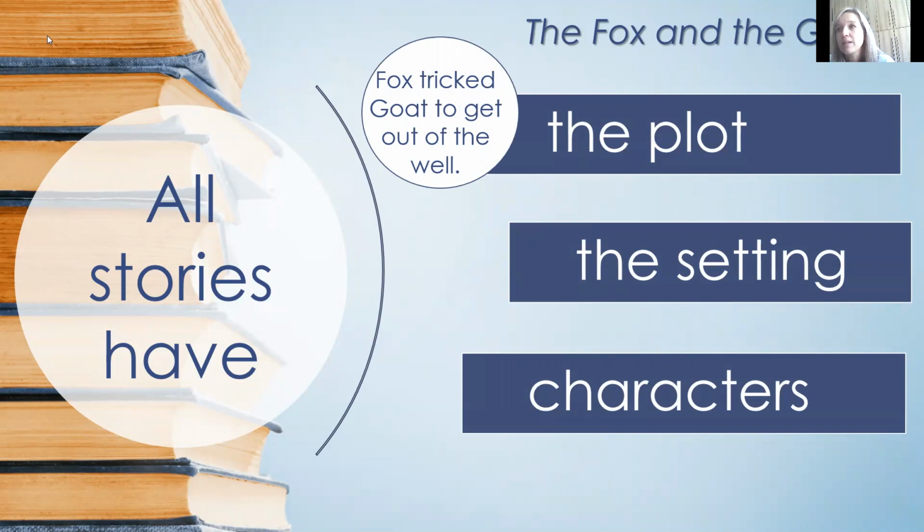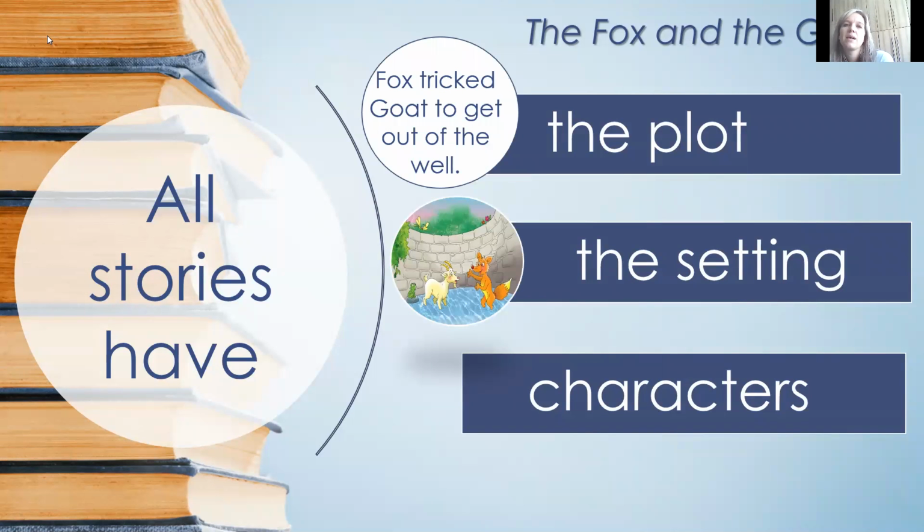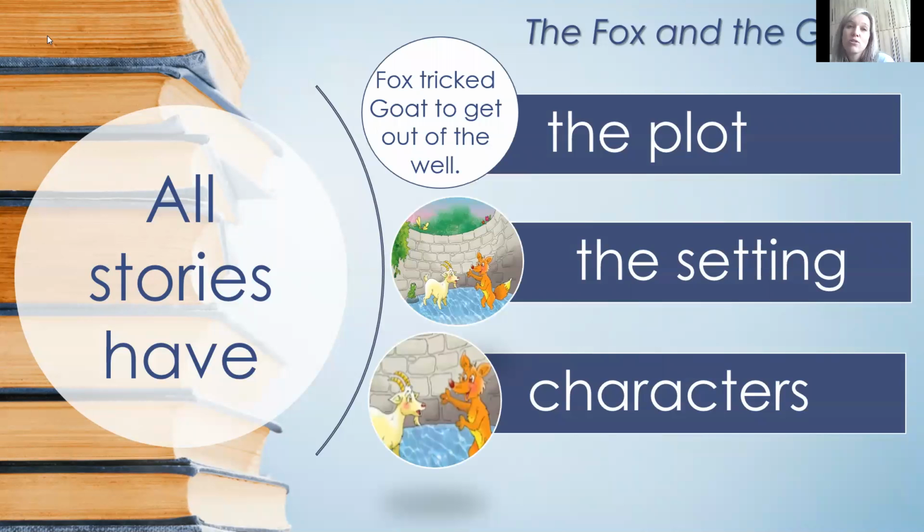The setting. What is the setting? Where did this story take place? Yes, there's the picture. It's in a well. So that is the setting where the story took place. It's where the animals were when they were talking to one another in the well. Right, so now the characters are also very easy. That is Goat and Fox. Those are the characters of the story.